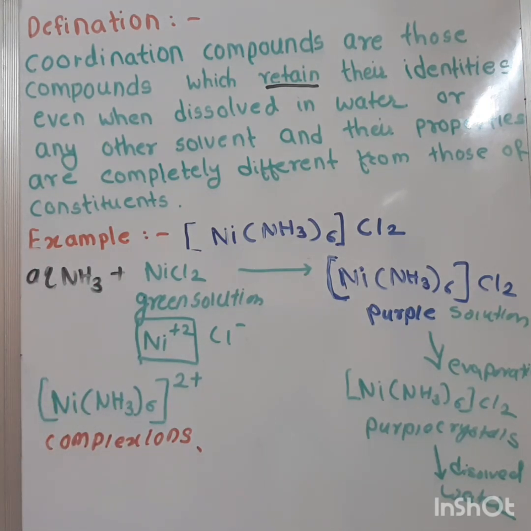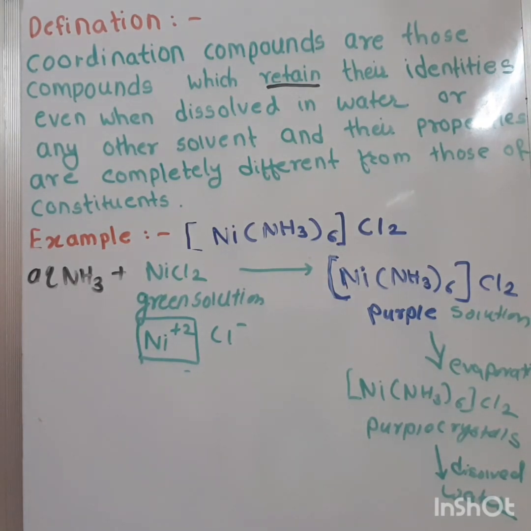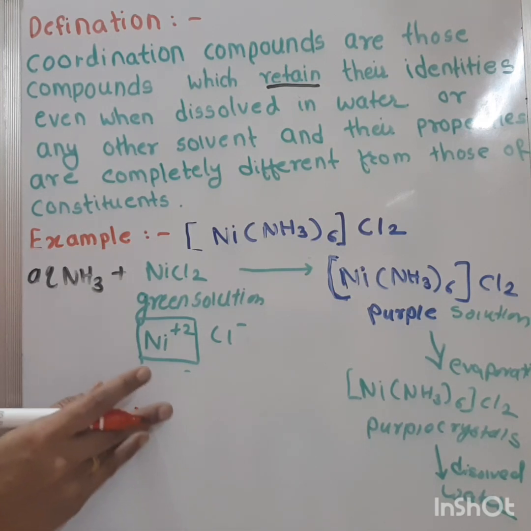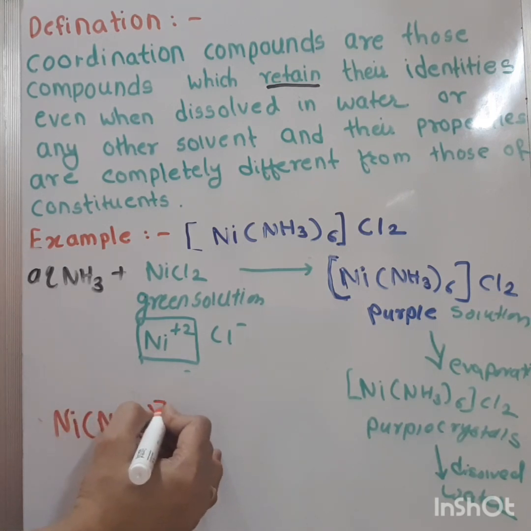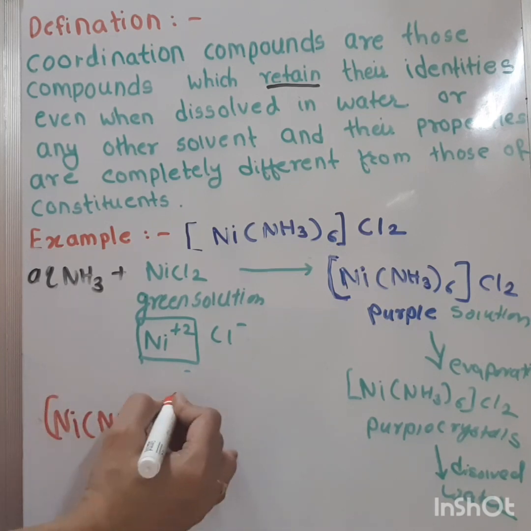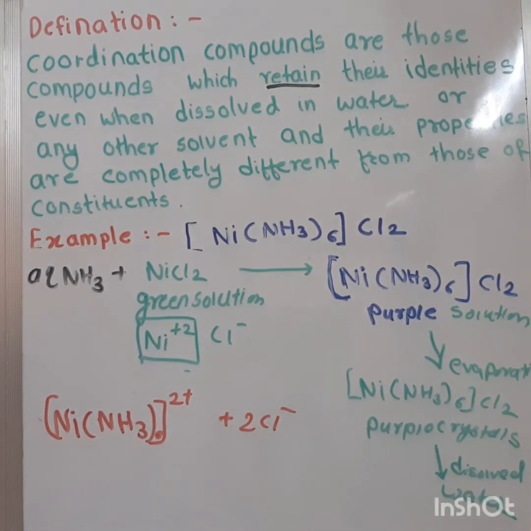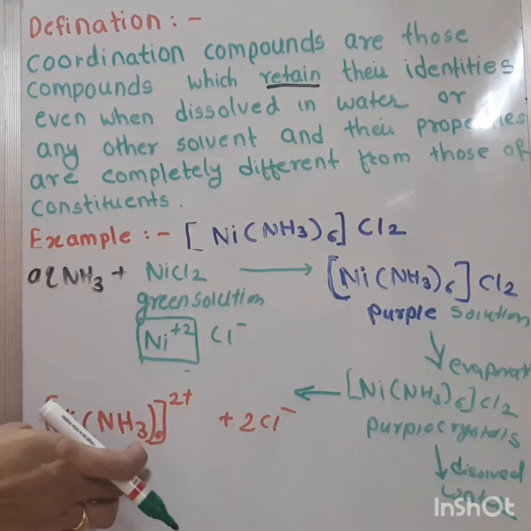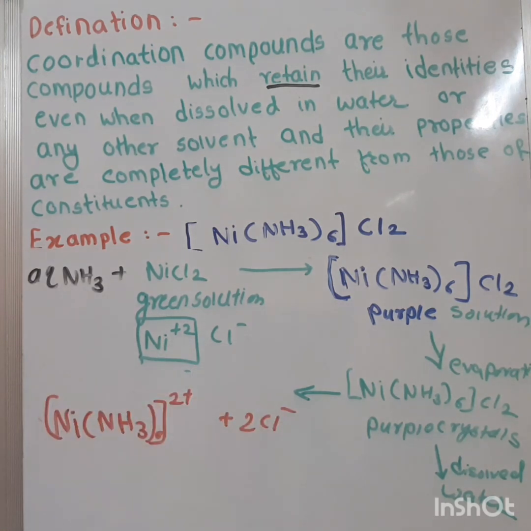This compound ionizes in the solution as [Ni(NH3)6]2+ plus 2Cl-.